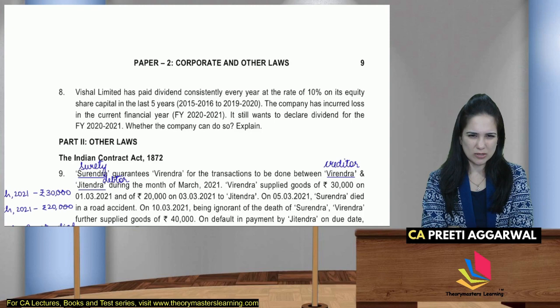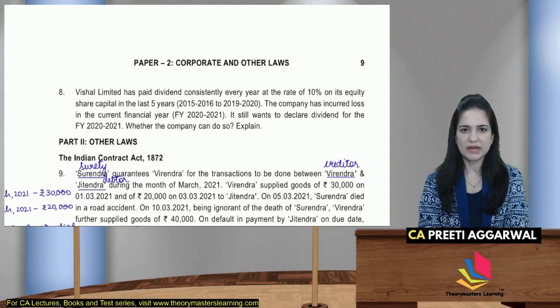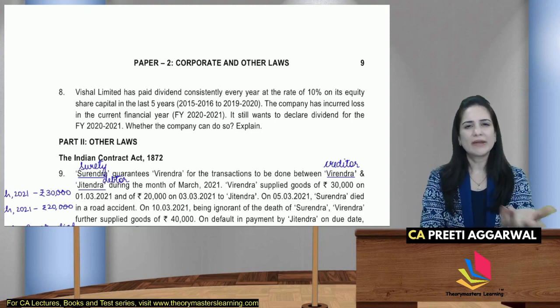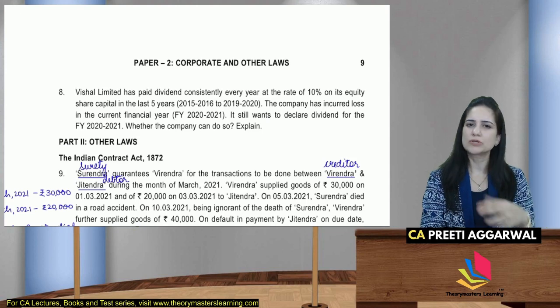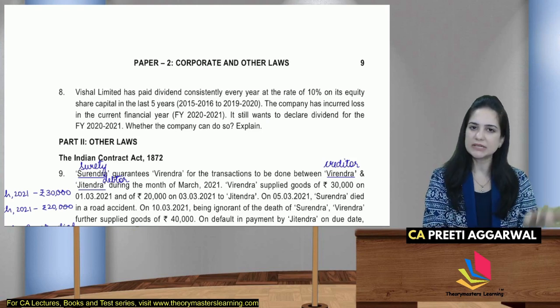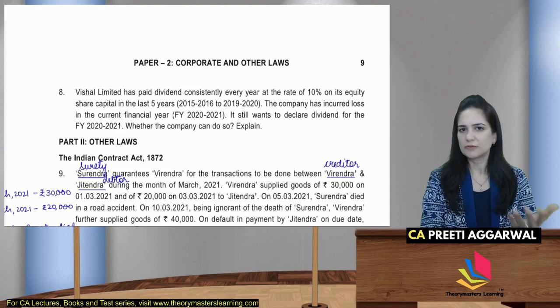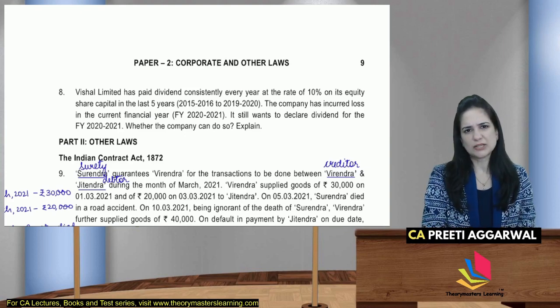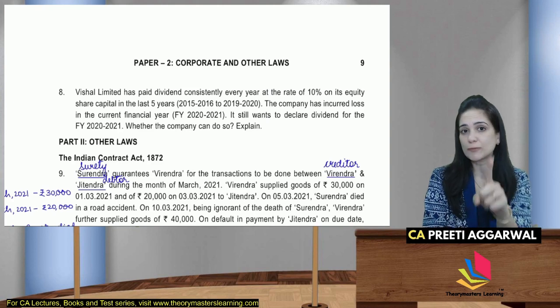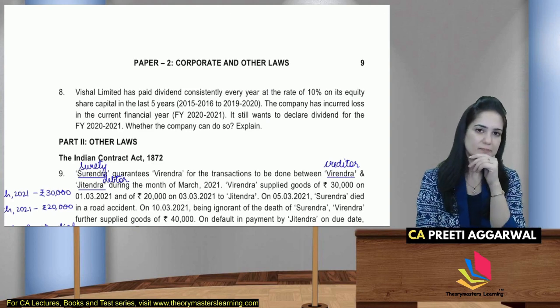Company has incurred loss. Still, why does it want to declare dividend? To maintain the goodwill, reputation, or positive market sentiment, that they have been giving for so many years, and still they have given dividend. See, dividend can be paid either from the current profit and past profits of the company. You can pay, but you remember there were limits in it, there were conditions.